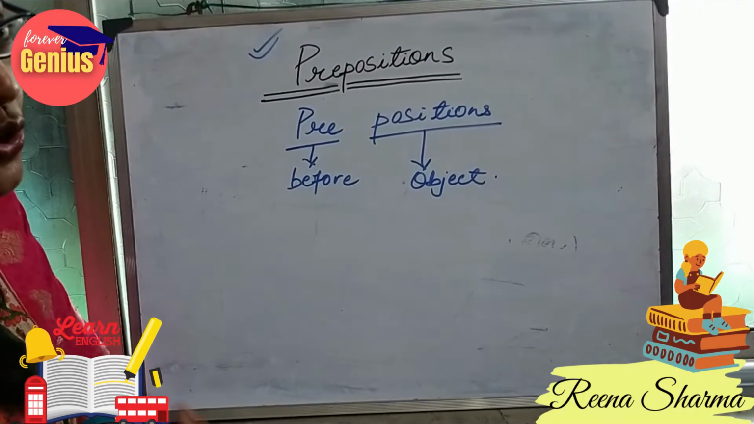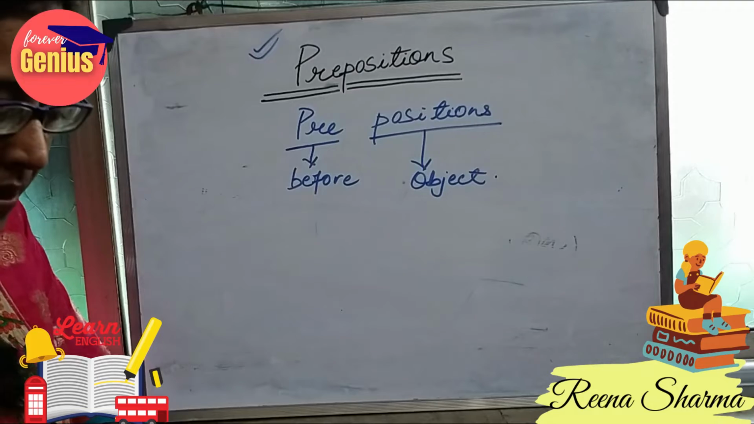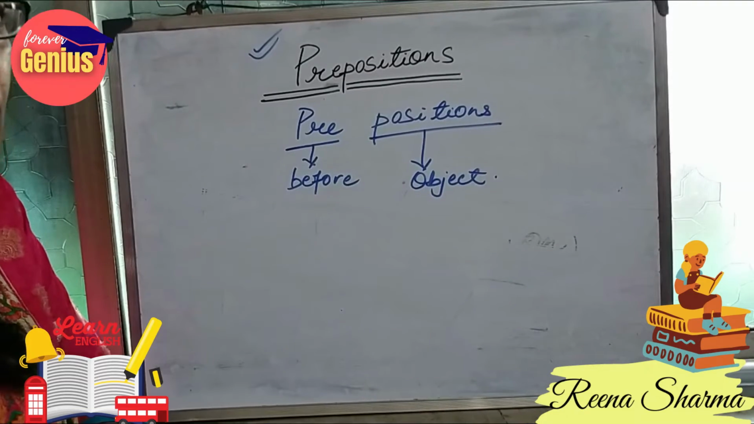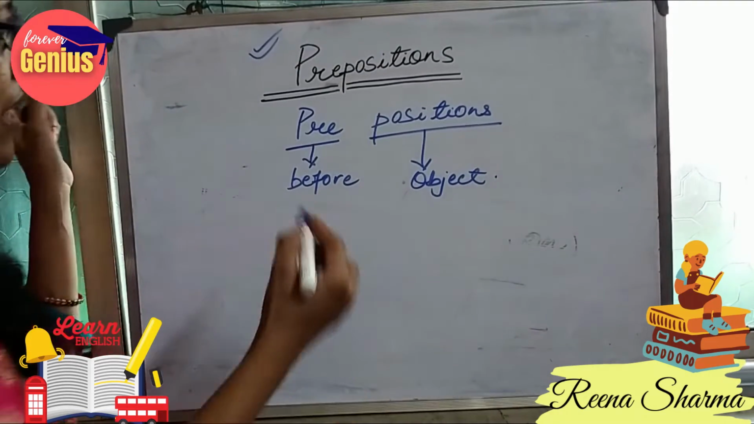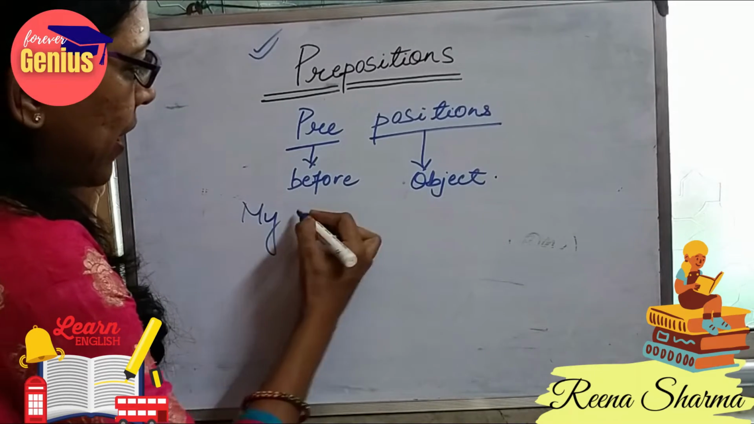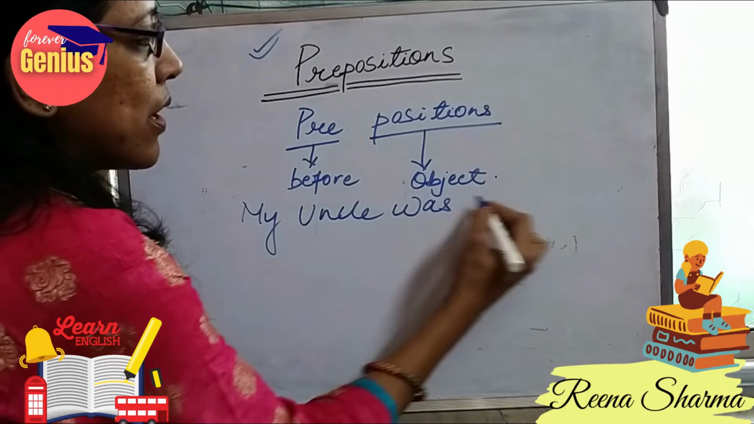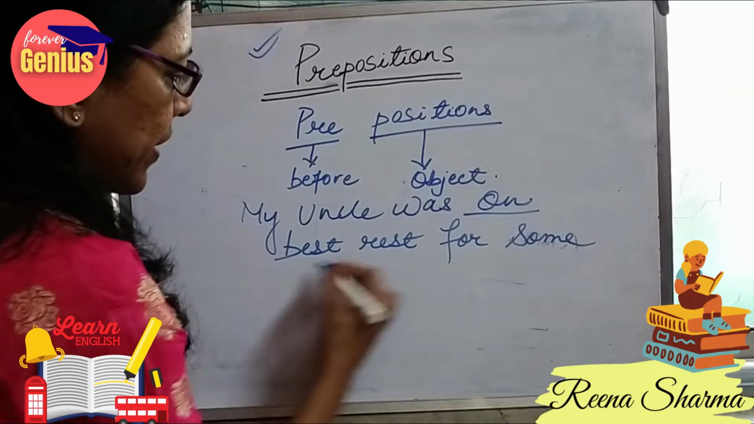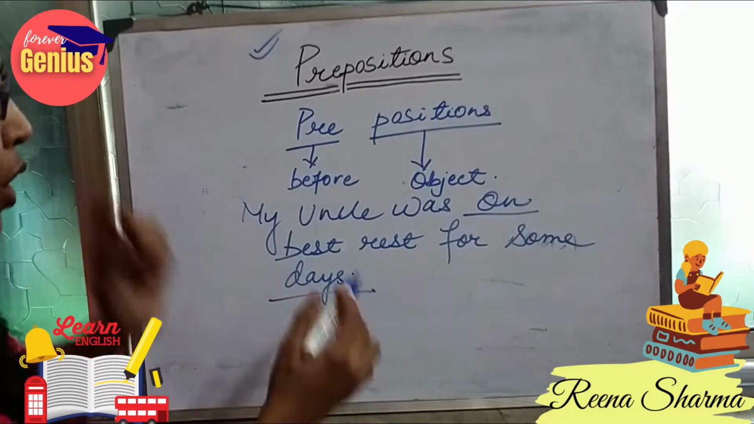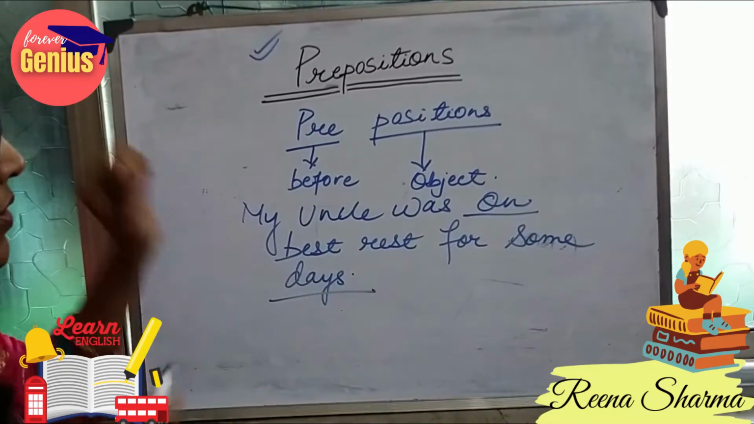If I want to show the state of any person, I will use the word on as a preposition, like: my uncle was on bed rest for some days. So what are the options when we use the word on?